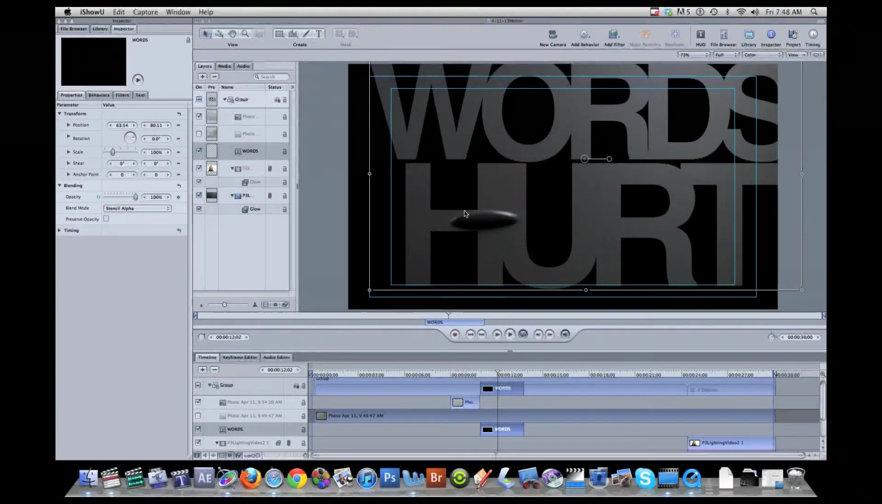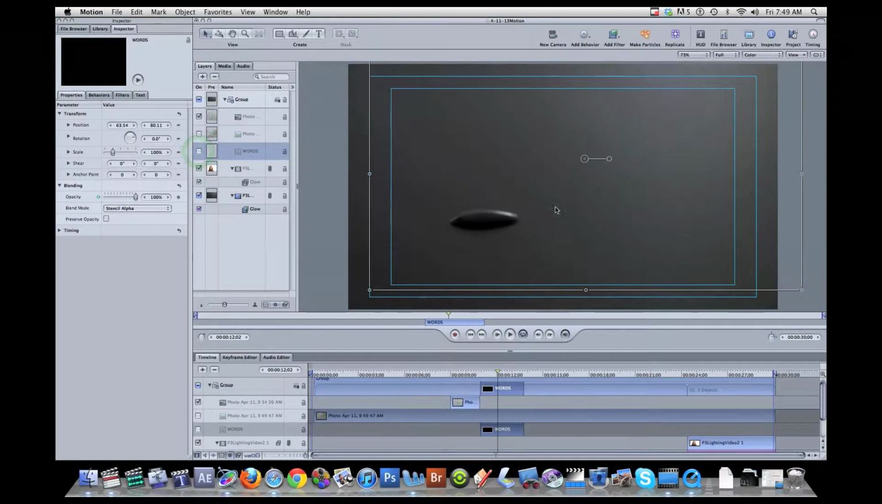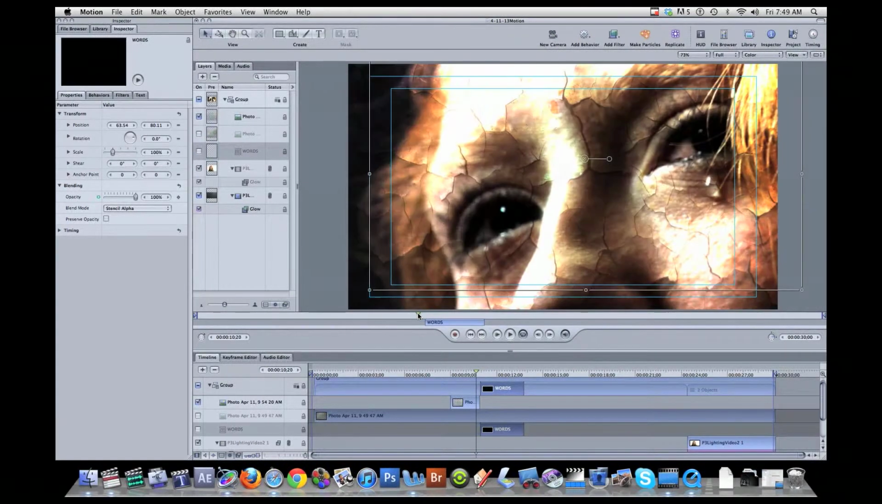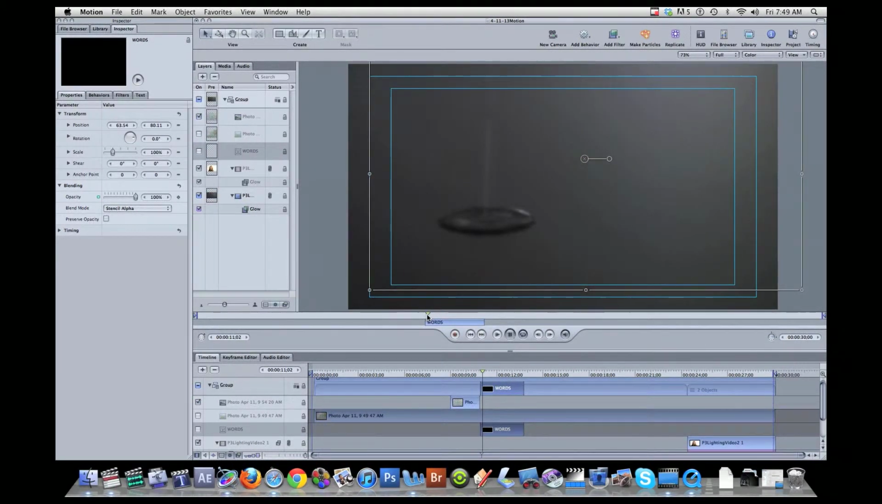Welcome to this tutorial on using blend modes to stylize video or images. So we're in Motion 3 right now, and we have a project open that has a couple things going on. I'm going to turn off the layers that are using the blend mode so you can see the background video is this drip shot here.